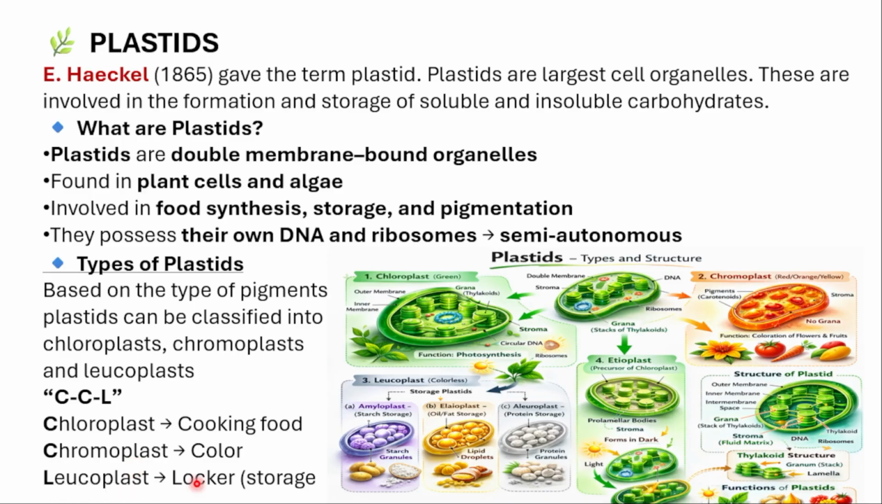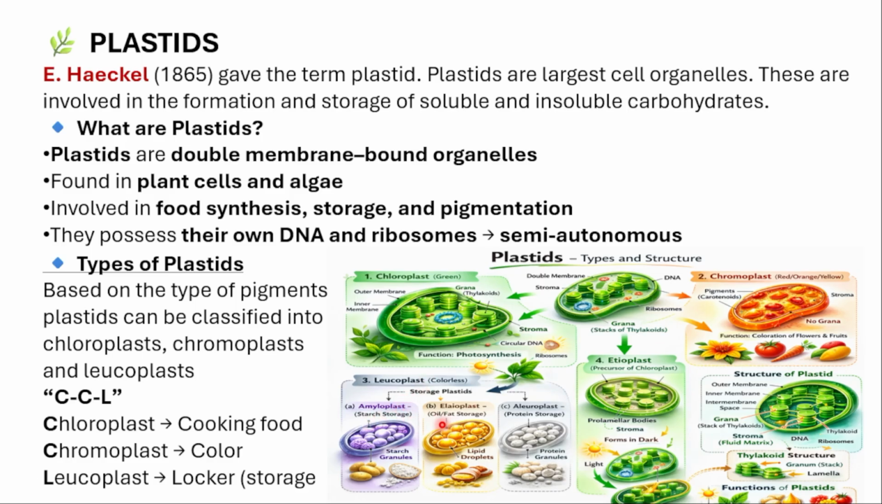And leucoplast is for what? Storage. Keep in mind, this one is very important. Chloroplast is for cooking and chromoplast is for color. Leucoplast is for what? Storage. This is the chloroplast, which you can see in a green color. Chloroplast will be green in color. Chromoplast will be different colors, red, orange, etc.